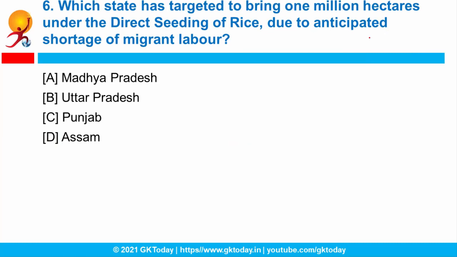Question number 6. Which state has targeted to bring 1 million hectares under DSR, that is direct seeding of rice, due to anticipated shortage of migrant labor? What is DSR, direct seeding of rice? Actually it is a technique, and under this method seeds are directly drilled into the field by a tractor powered machine. It means it helps in reducing human effort. And which state has started it? Punjab. And why does this condition arise? Why does the Punjab government have to implement DSR?